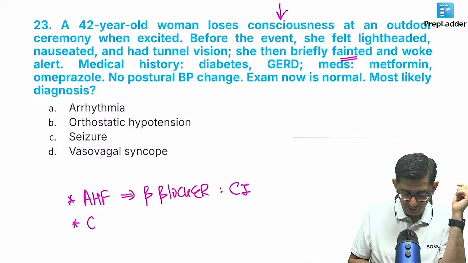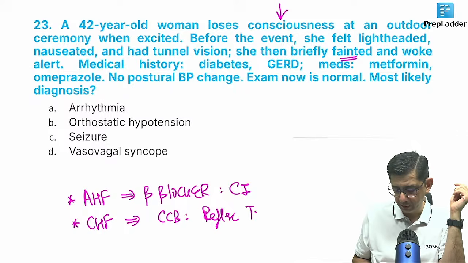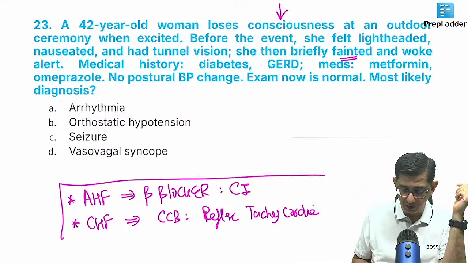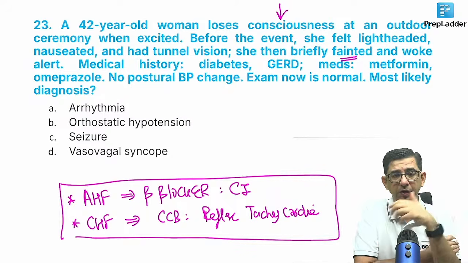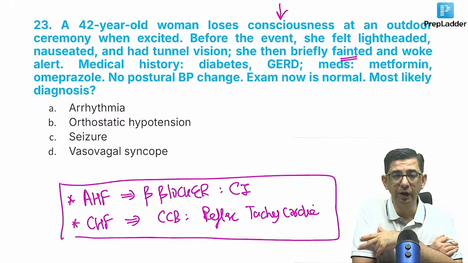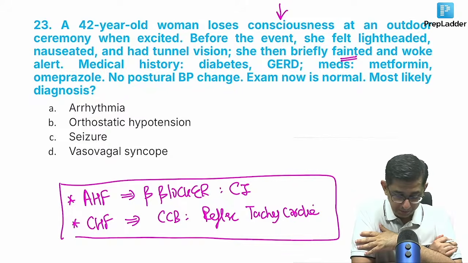और क्रॉनिक हार्ट फेलियर में क्या नहीं देंगे, तो क्रॉनिक हार्ट फेलियर में it is CCB, क्योंकि CCB के साथ में सबसे बड़ी दिक्कत है ना रिफ्लेक्स टैकीकार्डिया, that is with amlodipine etc. And then even verapamil, because contractility of the heart is less. So if you say that what is not given, then the most important thing for acute heart failure would be beta blocker. Beta blockers are given in chronic but are not given in the acute variety. And in chronic heart failure, it is like CCB, the reflex tachycardia component.